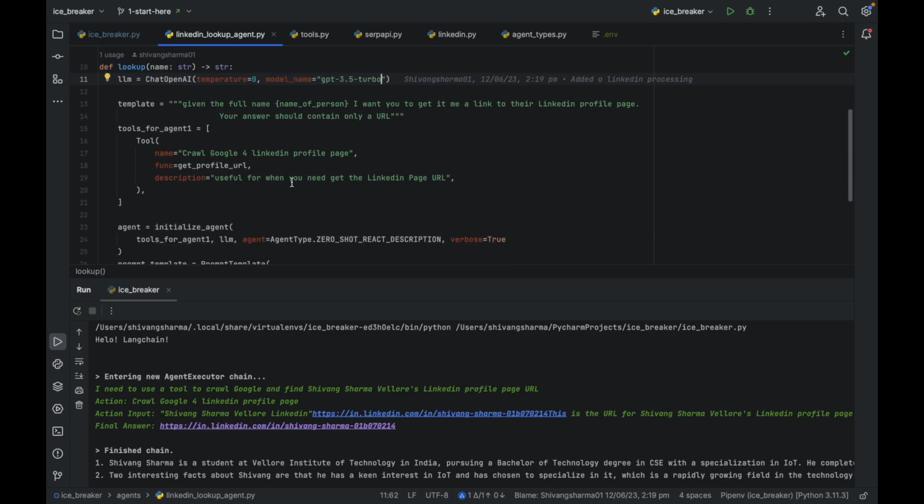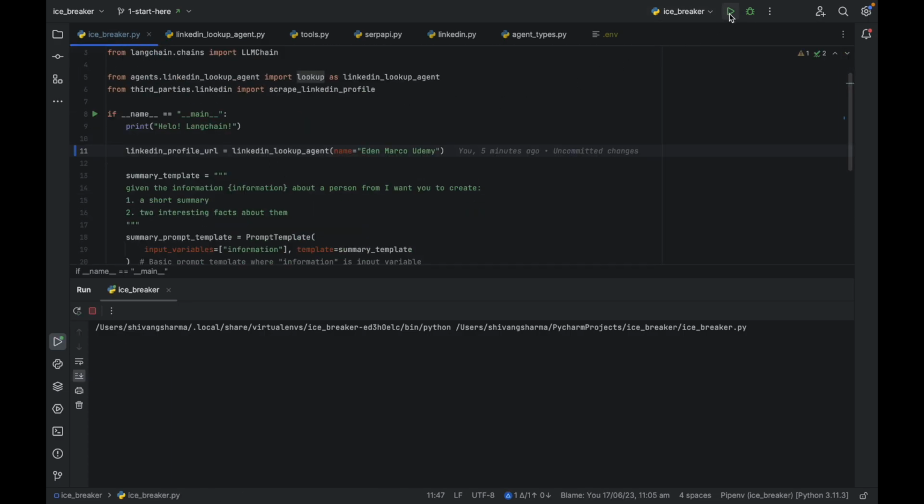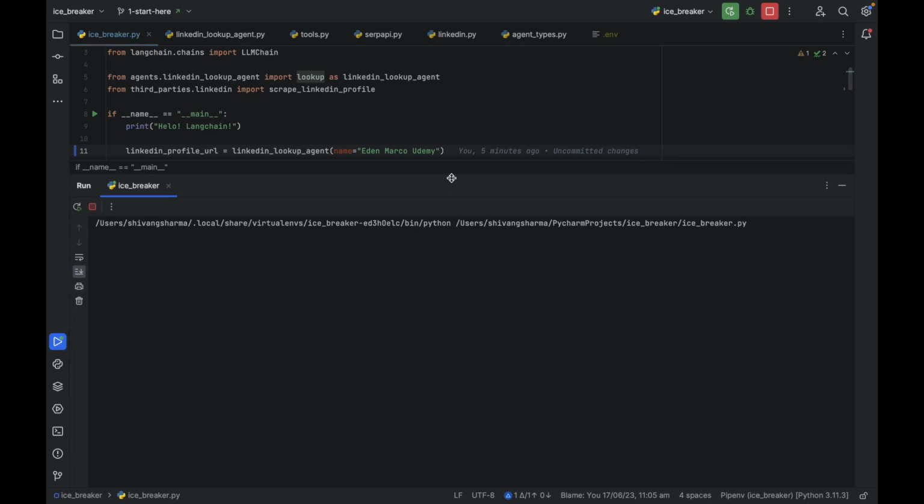So when I run this code, it will show me what URL is there for this user profile on LinkedIn.